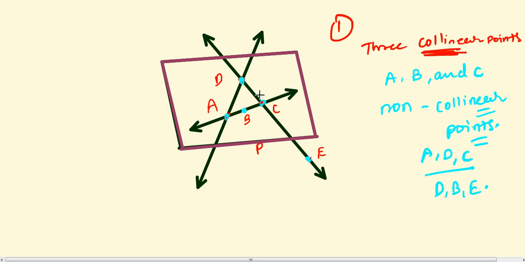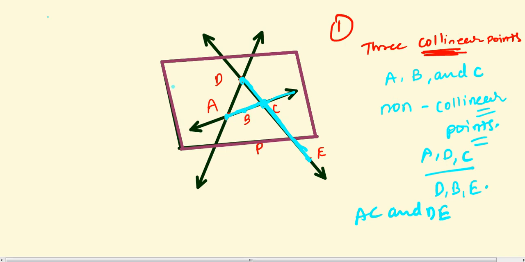As you can see here, this line DE and this line, these two lines are intersecting each other. So AC and DE, these two lines are intersecting each other. This is your AC and this is your DE, they are intersecting each other.